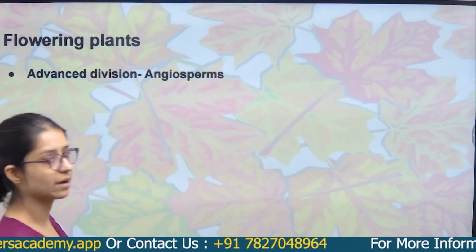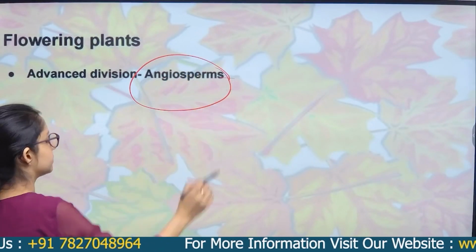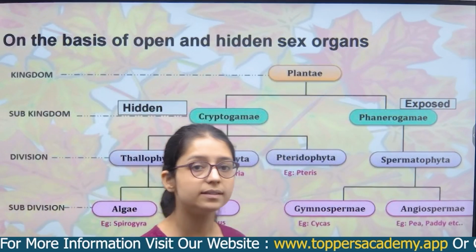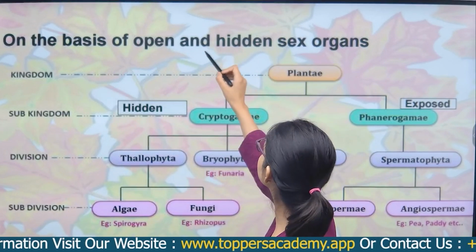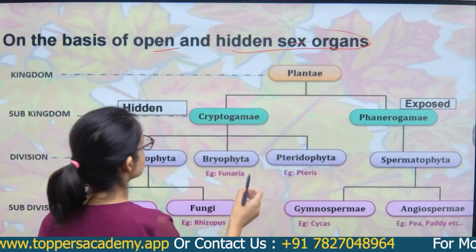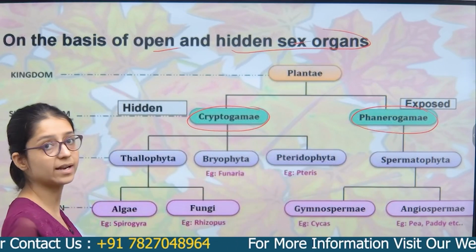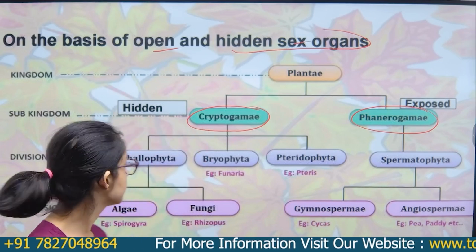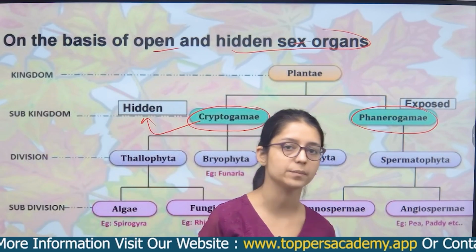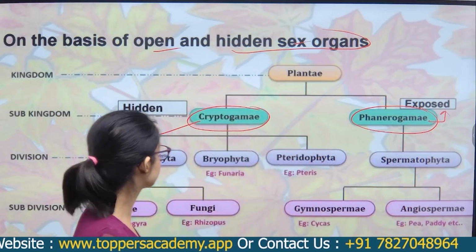The next term is flowering plants. As you already know, flowering plants are the angiosperms. Next, we will divide the plants on the basis of open and hidden sex organs. So there are two divisions, cryptogamy and phanerogamy. Crypto means hidden, as you heard about cryptocurrency. Right? So it is hidden, and the other is phanerogamy. Phanerogamy means sex organs are exposed to the environment.